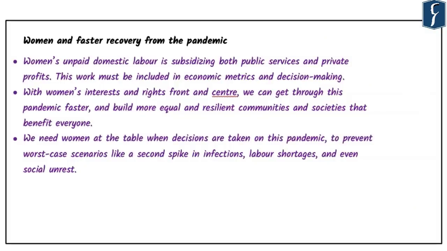Now, the author goes on to suggest what initiatives or steps can be taken in order to ensure faster recovery from the pandemic. And in this case, the first suggestion is actually very important. We know that women's contribution in GDP is underrated, and that is what the author has highlighted. Women's unpaid domestic labor is subsidizing both public services and private profits. And hence, what is the need right now? The need is to ensure that this particular contribution is included in economic metrics and decision making.